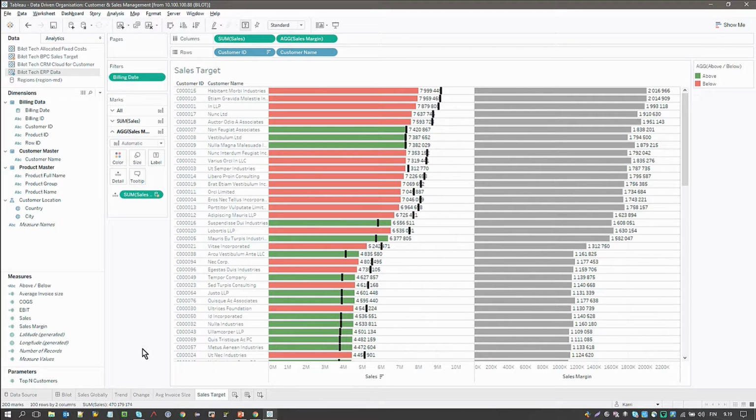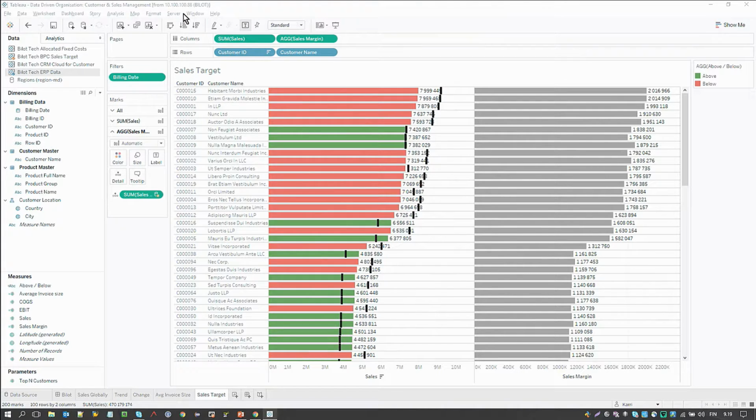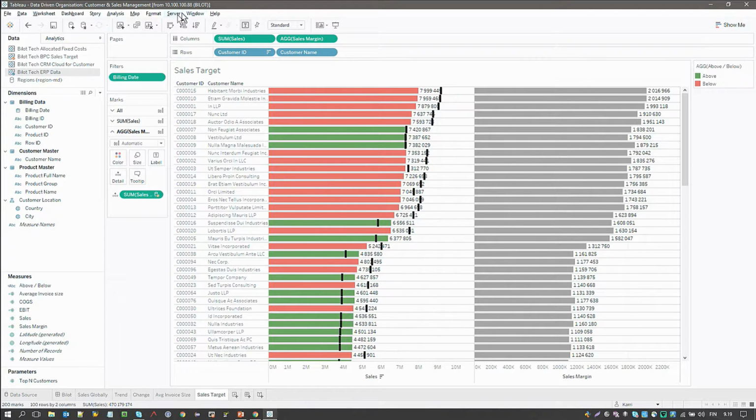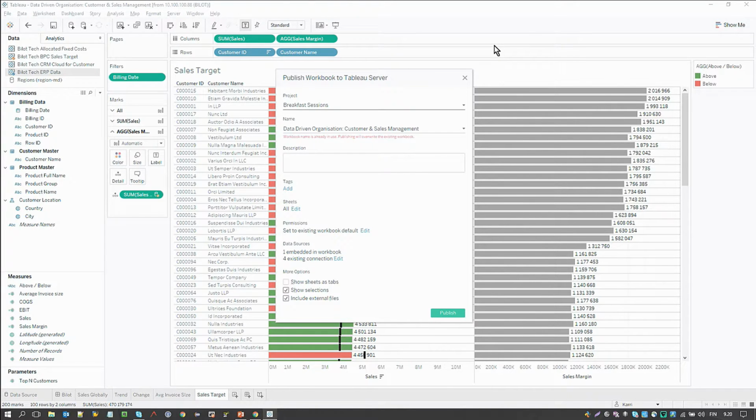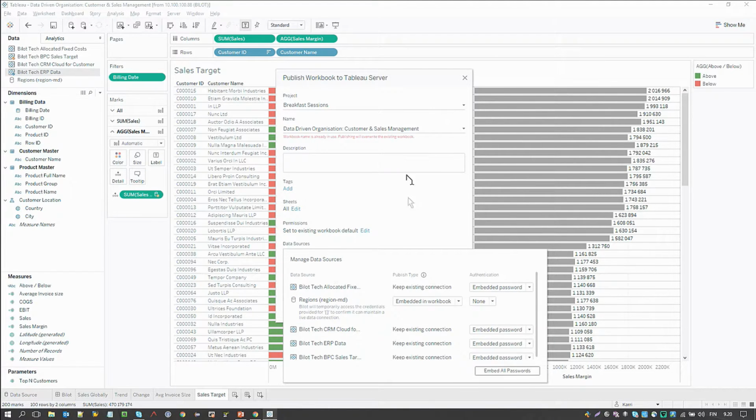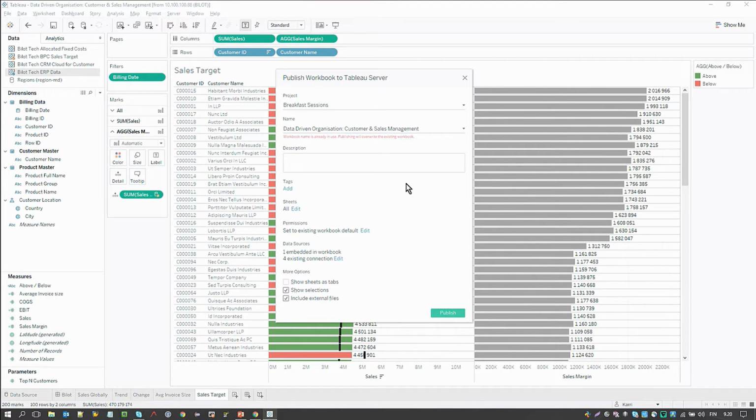So what I'm going to do now is save this and publish this to our Tableau server, and then Ashwin can do some fixed cost allocations, and then build on this dashboard, or this workbook. So when we have all our data, then we can put it into a final story that has all the data we need to display what our true profitability is.